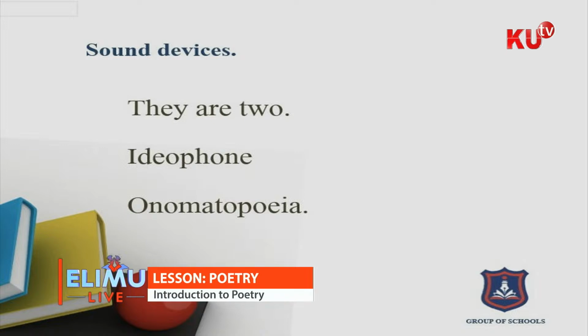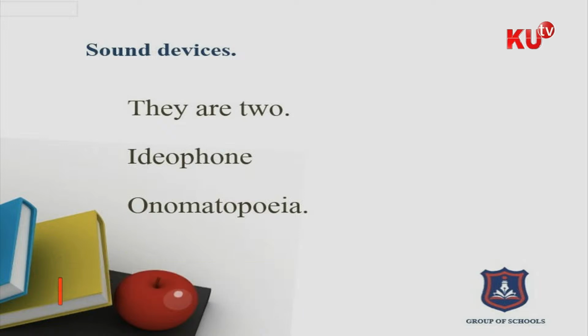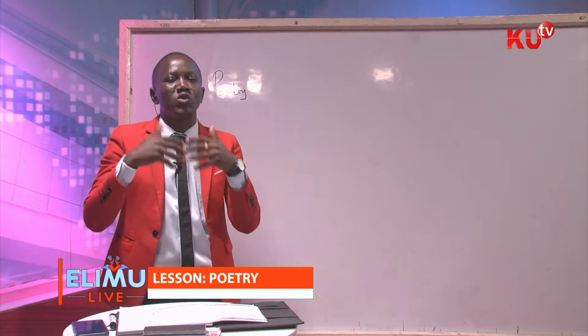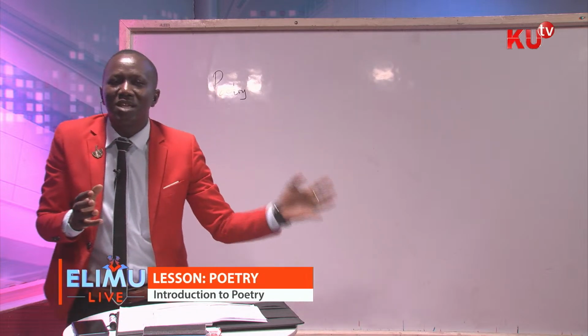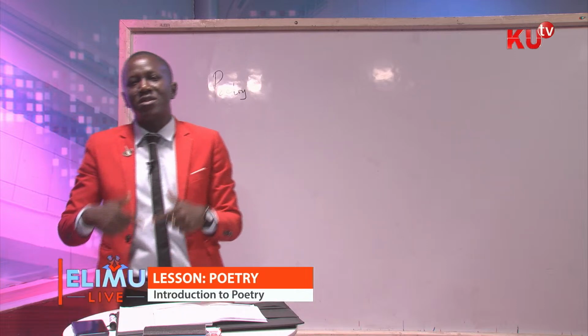So we have two main sound devices, boys and girls. The first sound device is onomatopoeia. The second sound device is ideophone. In a case where you are given a question asking you to give more than two sound devices, then you are allowed to bring in the sound patterns as sound devices.